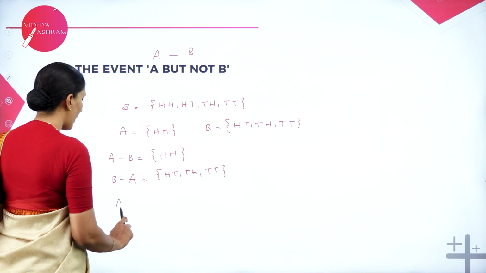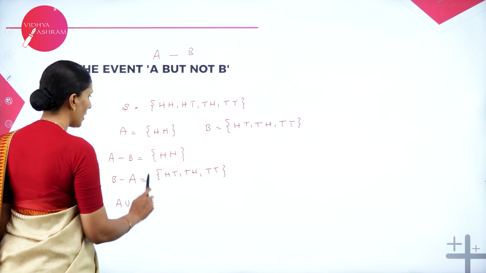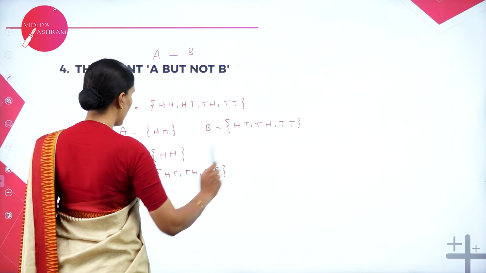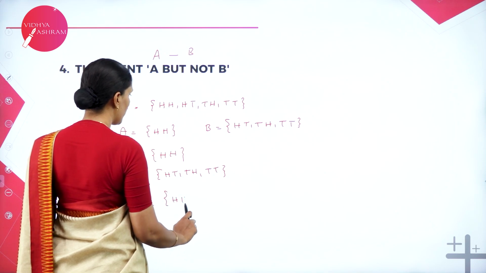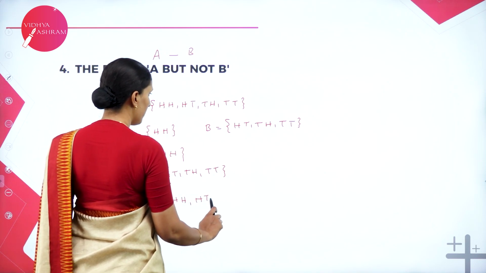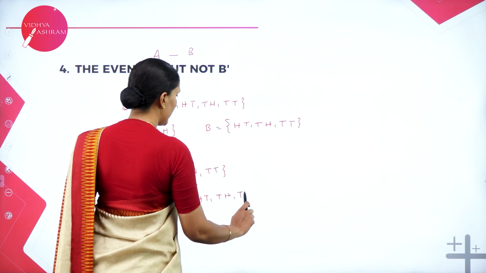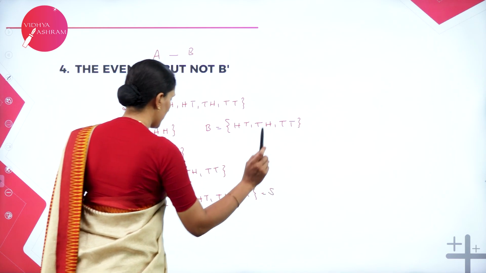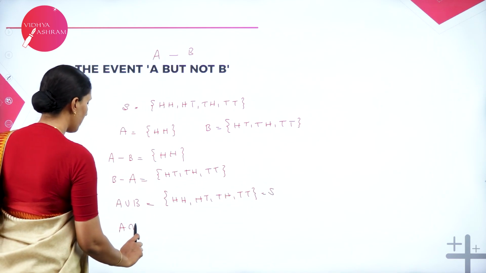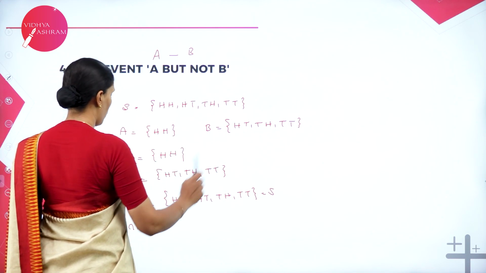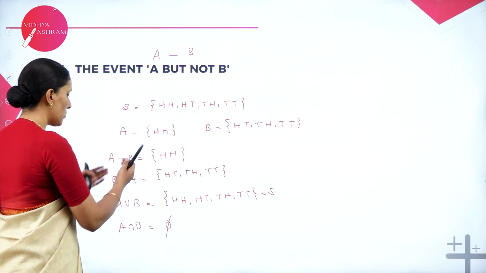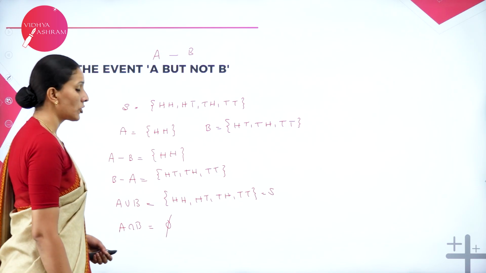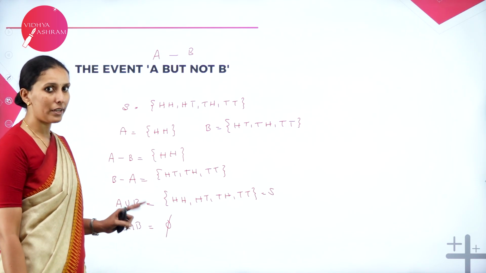We can also write A union B. What is A union B here? A union B, write all the elements. So that is HH, HT, TH, TT, which is equal to the sample space. What is A intersection B? Do we have any common elements? No. So clearly it is empty. So these are all some operations which we do with the help of events here.